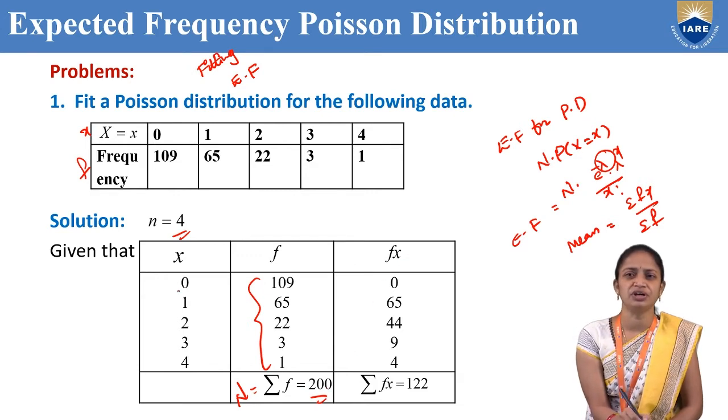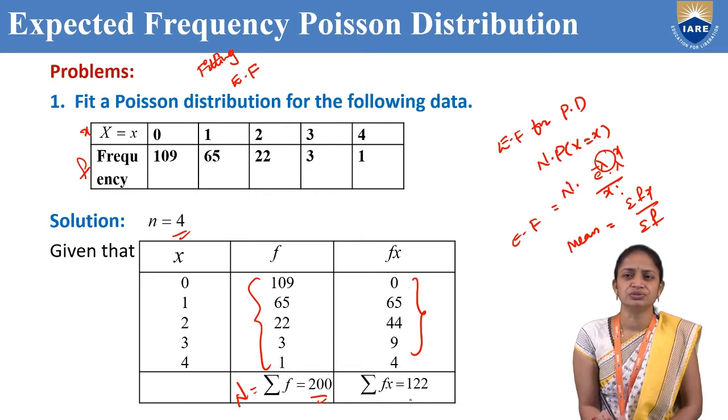So fx, f into x: 0 into 109 is 0, 1 into 65 is 65, 2 into 22 is 44, 3 into 3 is 9, 4 into 1 is 4. If you add all these values, 0 plus 65 plus 44 plus 9 plus 4, that is 122. So summation fx is 122.